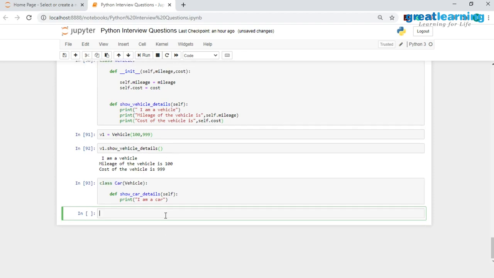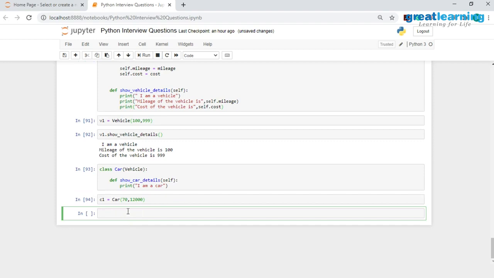We have created the child class as well, and we can go ahead and create an object of this child class. So we will have c1 equal to Car, and since this is inheriting from the Vehicle class, this will have a mileage value and a cost value. This time I will set the mileage to be equal to 70 miles per gallon, and I will set the cost to be around $12,000. It seems like an expensive car, but the mileage it gives is extremely low. So we have created this object.